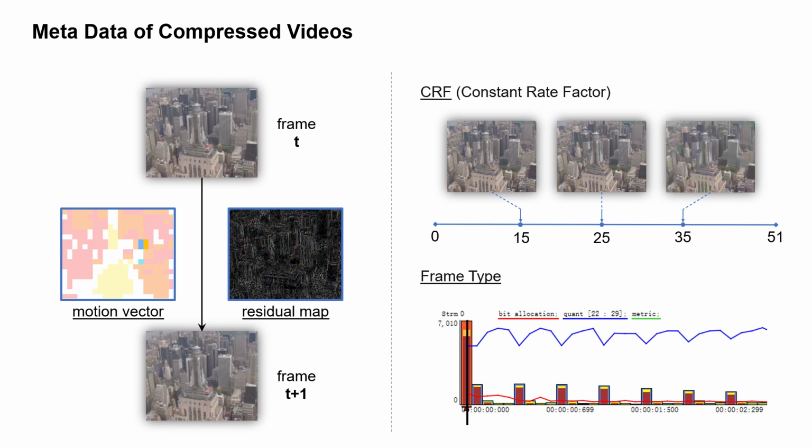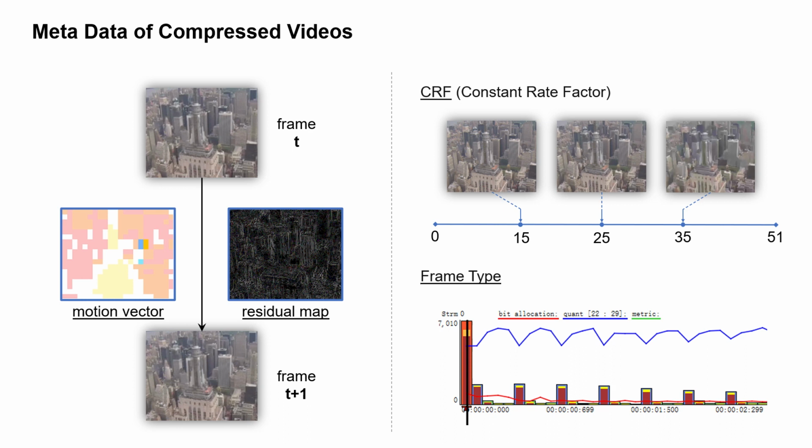Before diving into the details of our work, let's first introduce the metadata of compressed videos. Motion vector is associated with the motion between frames. It describes the displacement of each pixel in the current frame relative to the reference frame. The magnitude and direction of the motion vector indicate the extent and direction of pixel motion, in the same way as optical flow. Residual error is the difference between the reference frame and the current frame after motion compensation.